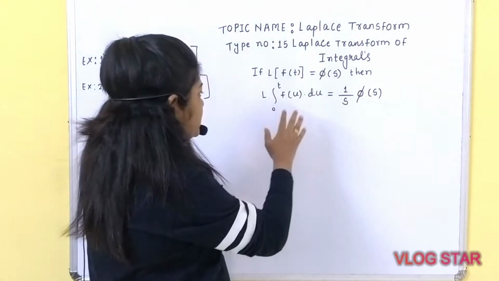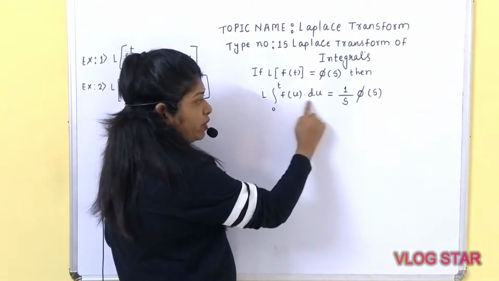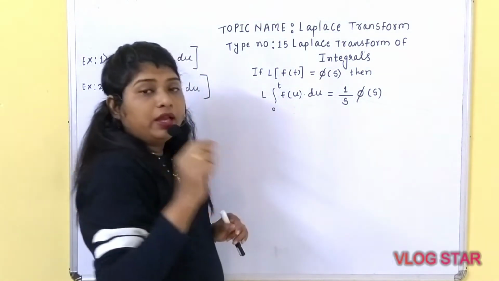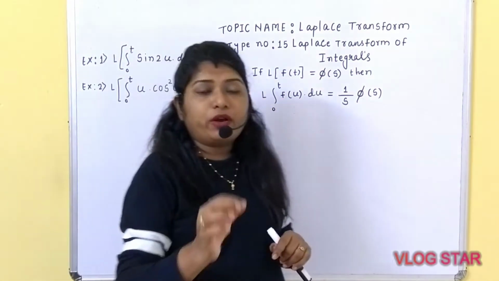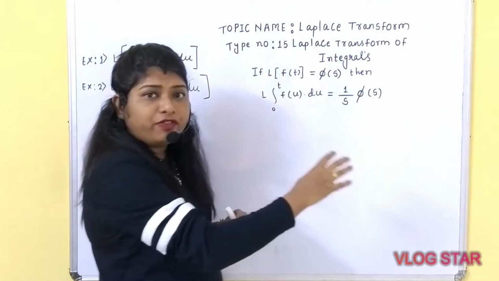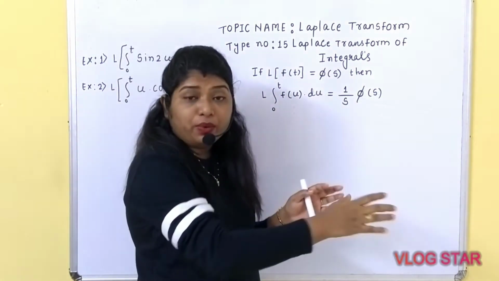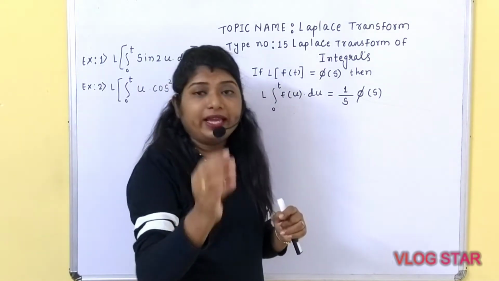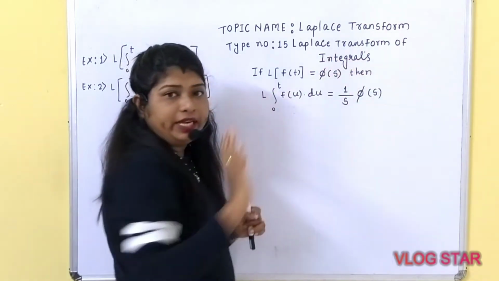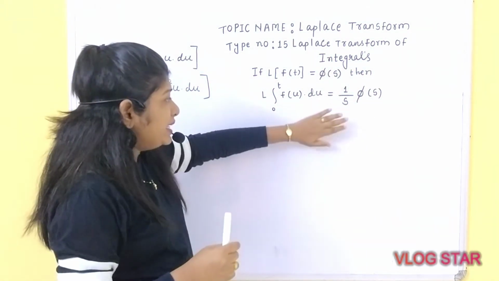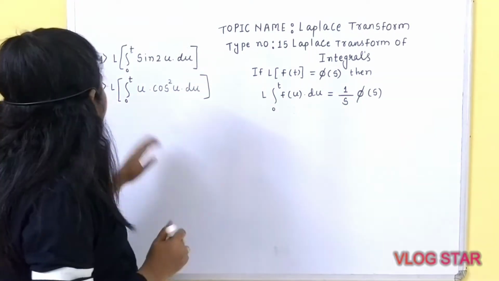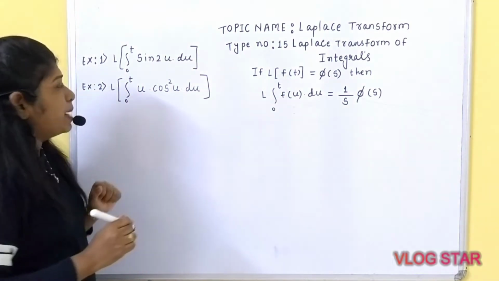You need to observe carefully in this particular term, this is f of u into du. If the given question is in this format, in the form of f of u into du, then you need to identify it is related to Laplace transform of integrals. Okay, so to understand this type, let's consider a few examples. So let's begin with the first example.